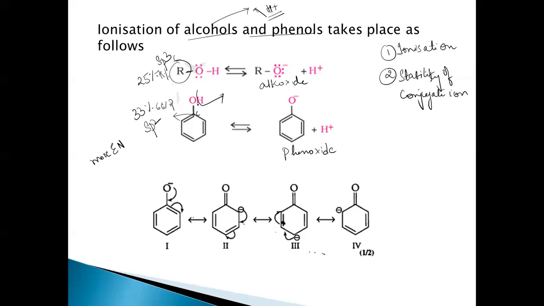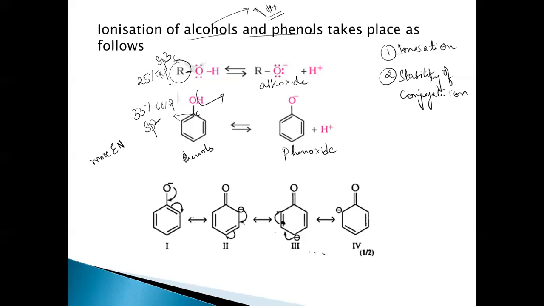Now it can easily give the H plus, because the polarity of OH bond here increases, right? This increases the polarity of OH bond. The more polar the OH bond, the more easily it can give off the H plus. So to sum up, what is happening here, because the OH now is attached to an sp2 hybridized carbon atom in phenols. In alcohols, it is attached to sp3 hybridized carbon atom.